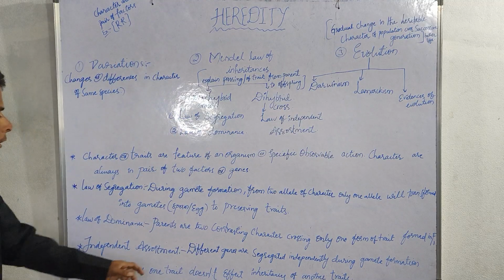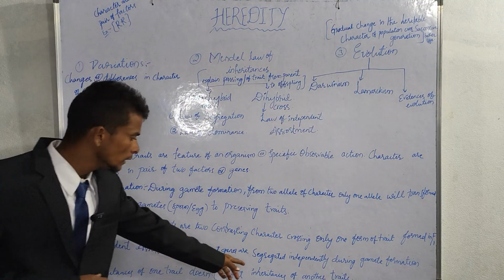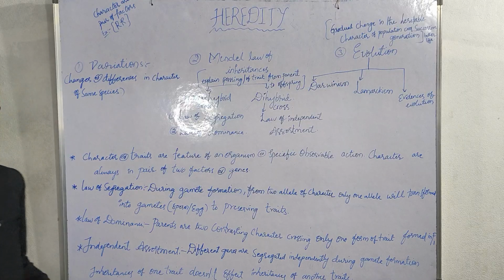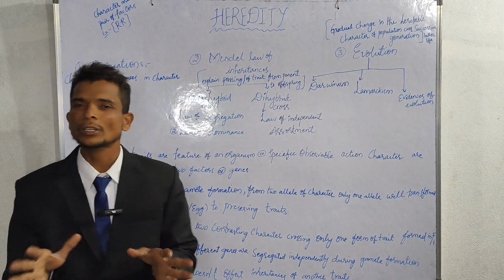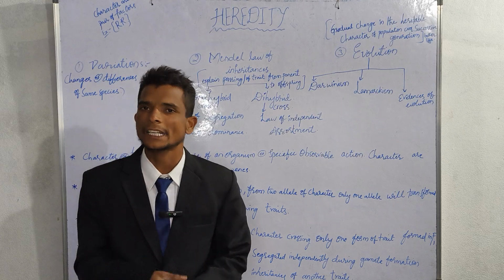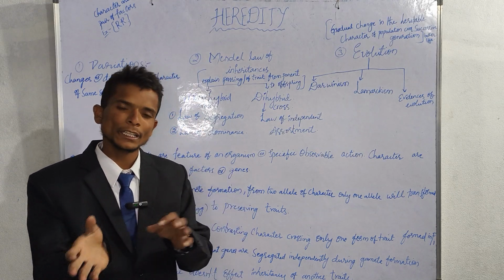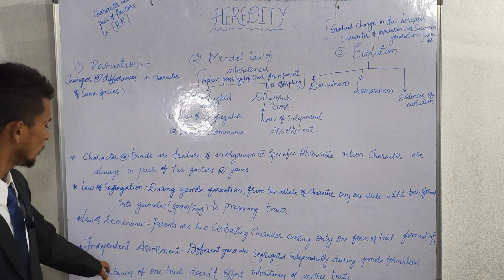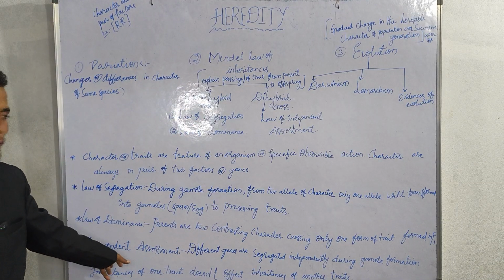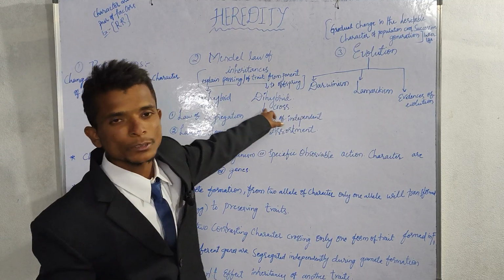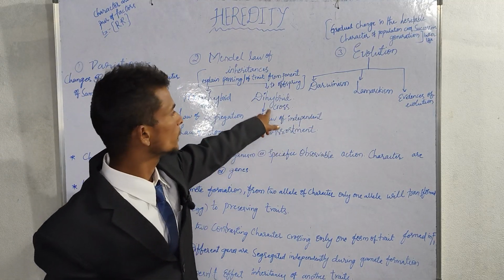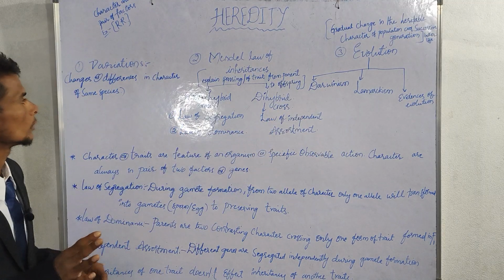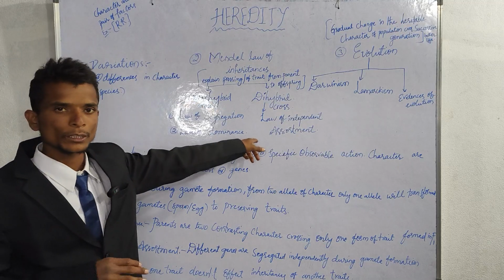See here, the different genes are segregated independently during gamete formation. Inheritance of one character does not affect another character or another trait. It means inheriting one trait is not at all affecting the other trait. That is called independent assortment. That one we see in the law of independent assortment in the dihybrid cross. Okay, we'll see the monohybrid cross and the dihybrid cross.